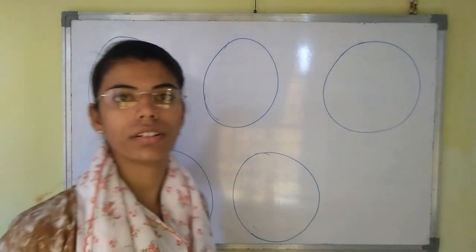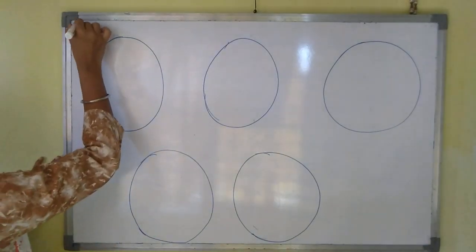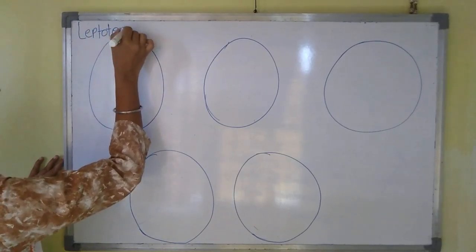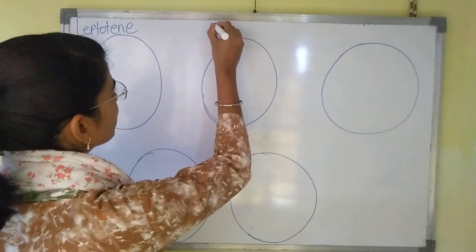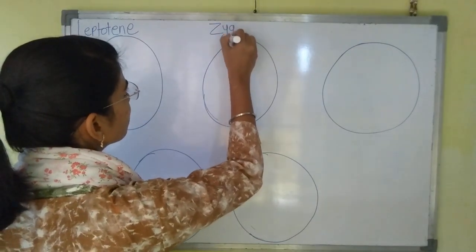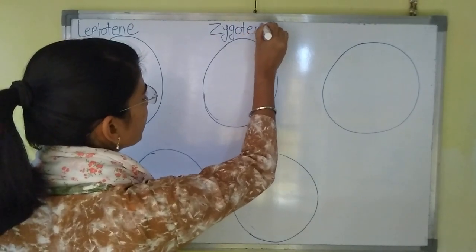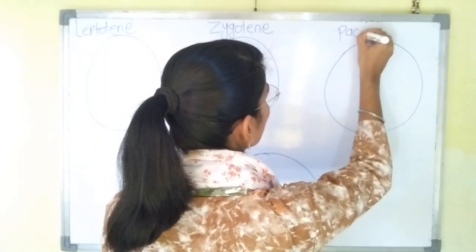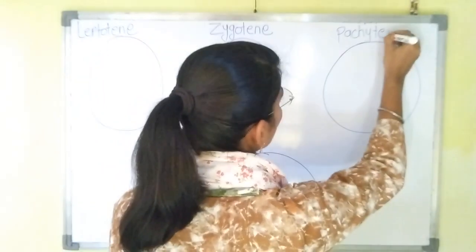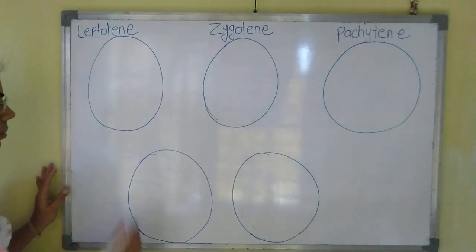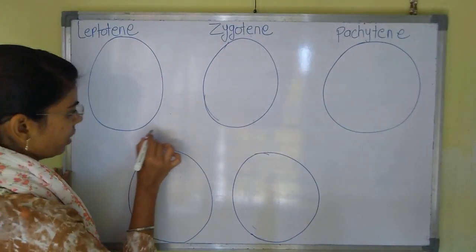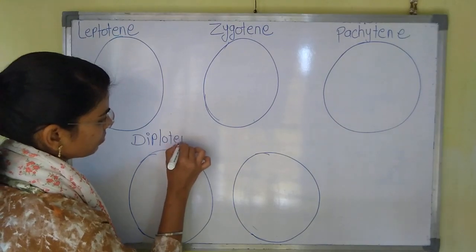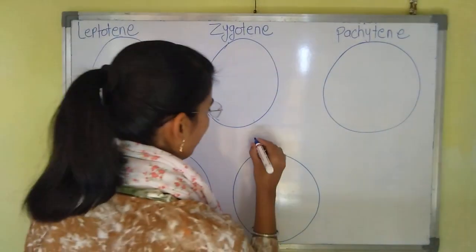What is the first stage? The first stage is leptotene. The second one is zygotene. The third one is pachytene. The fourth one is diplotene. I will write here. And the fifth one is diakinesis.